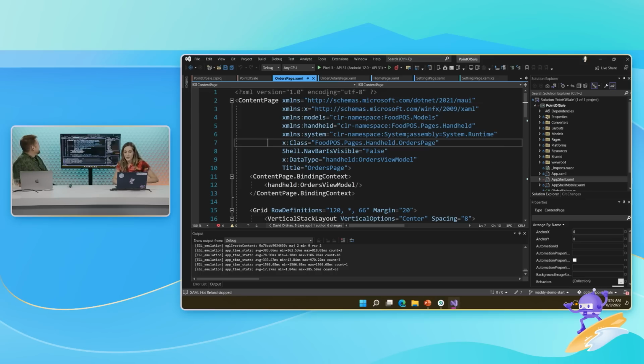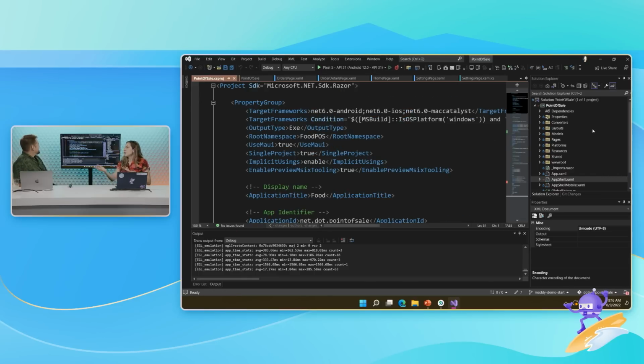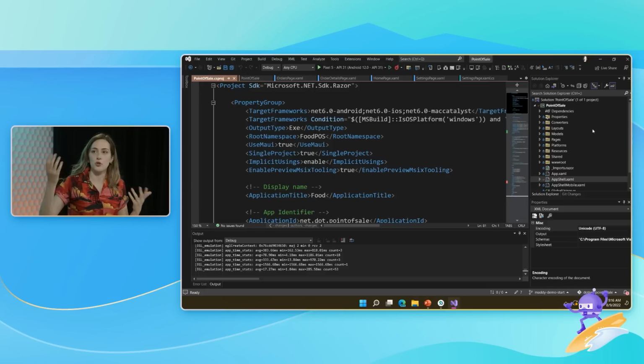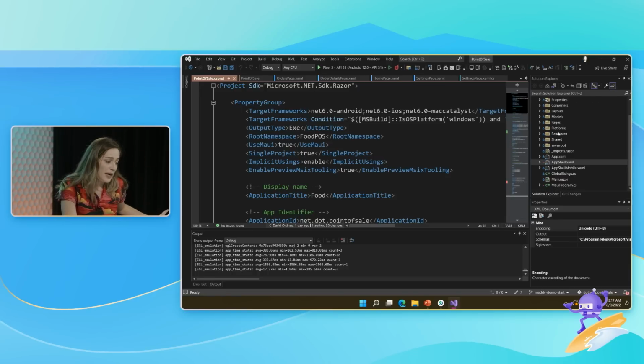It is called Point of Sale. Point of Sale. So based on talking to you, we do talk occasionally, I know that this is a point of sale app for servers at a restaurant to be able to go place orders and then on their phones go and check people out, right? So you can pay for your meal. And it's a MAUI app. And it kind of looks complicated.